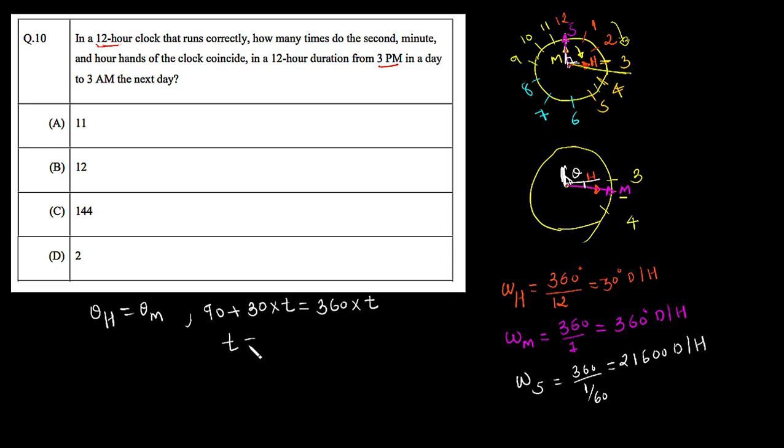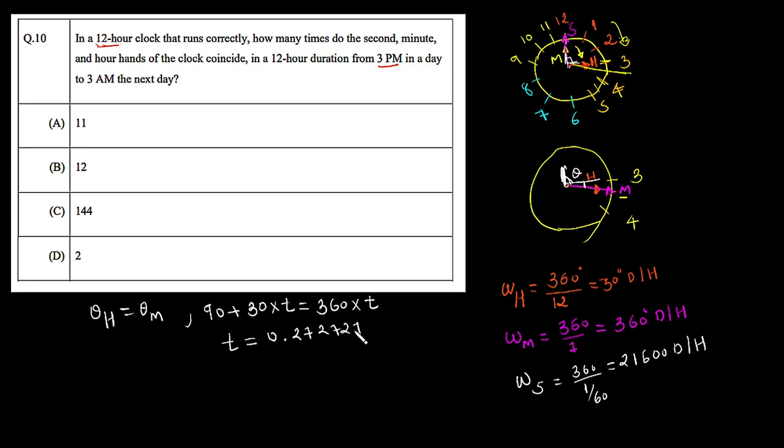So t is nothing but 90 over 330. You can see t will turn out to be 0.2727.